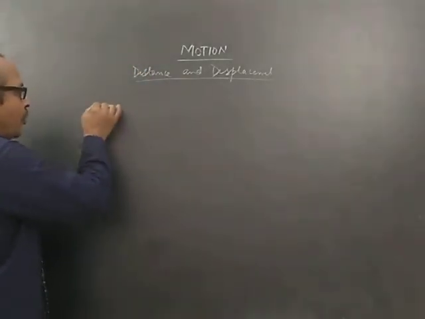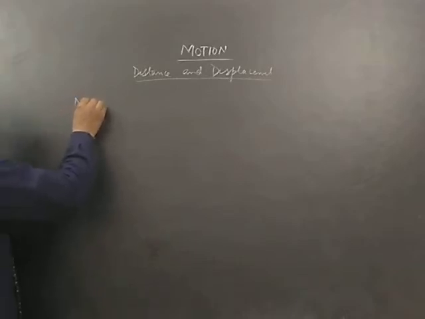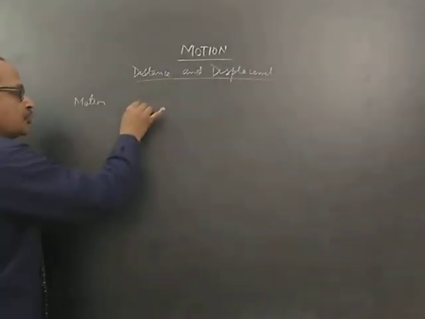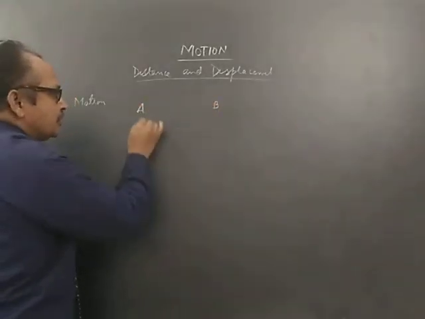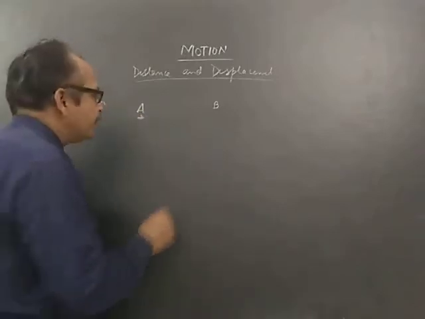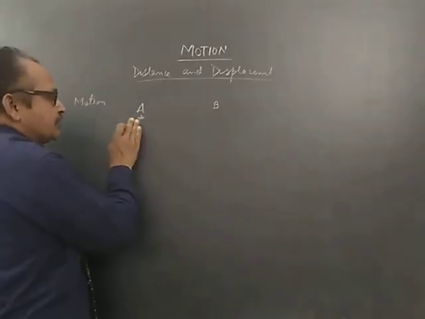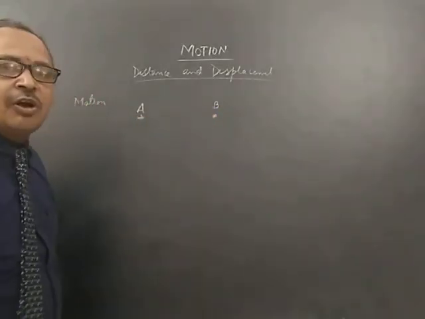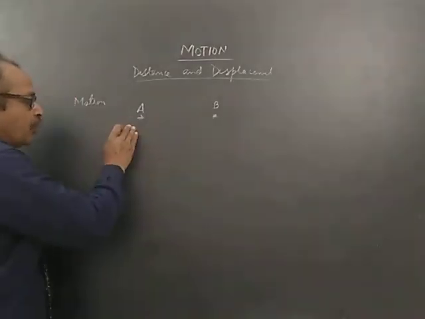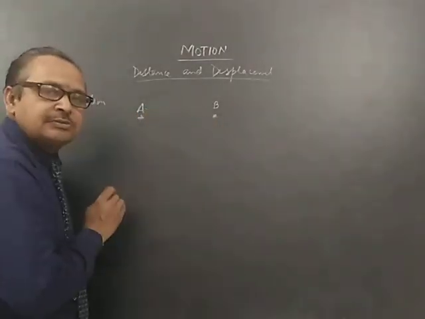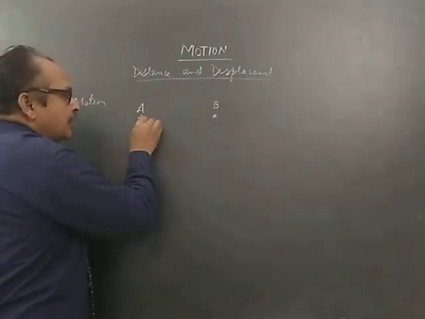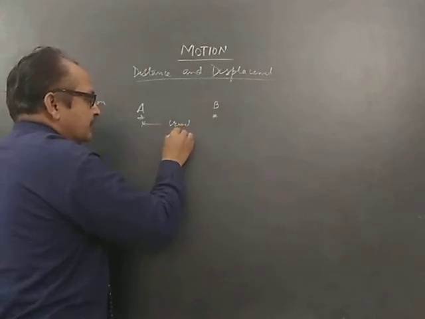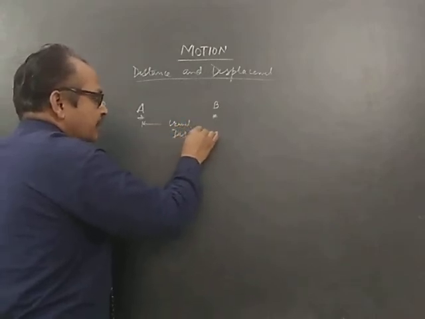Now we all know that when we talk about motion, somewhere we have said that the body changes its position, so it always changes a position. Suppose there is a body at A. So when there will be motion, it will change its position from A and will reach somewhere on B. Now when this body is moving from A to B, obviously in order to go from A to B, it has to travel some distance.